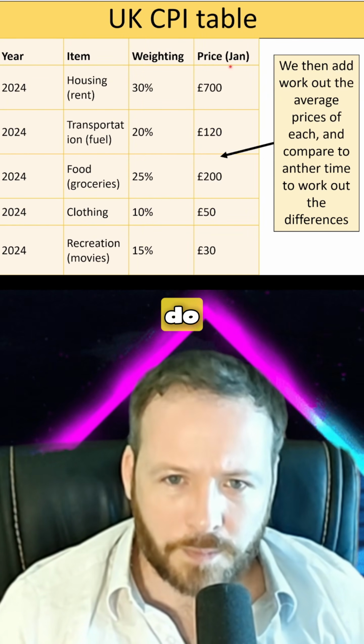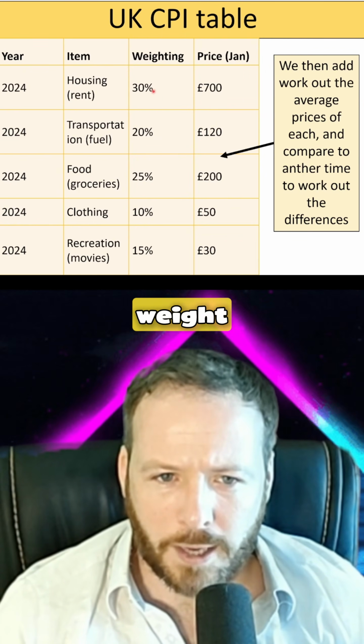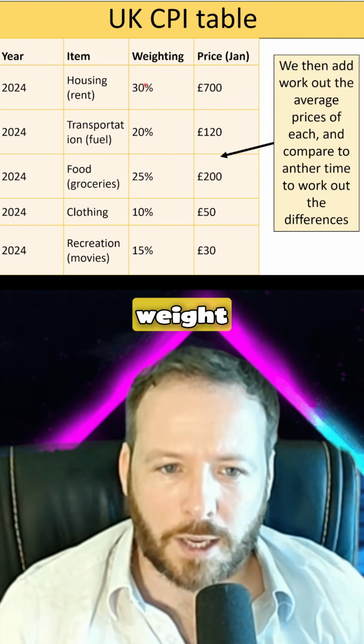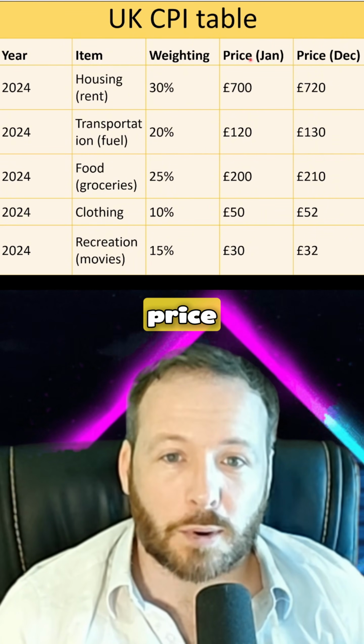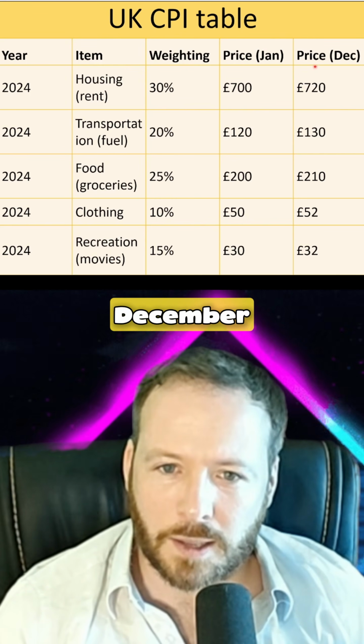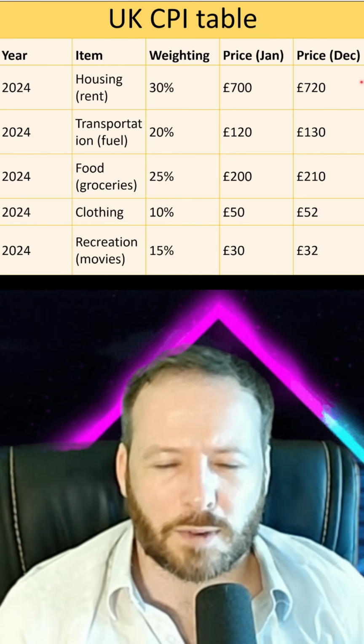And then all we do is we put a price on it. So we basically go, oh, this is a heavy weight. We're going to times the price by the weight. And they do that for everything. What we're looking at here is the price in January and the price in December. So let's say it's the 1st of January and it's the end of December. Technically, the 1st of January, one full year.